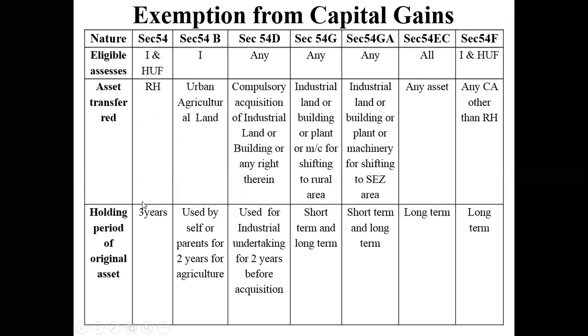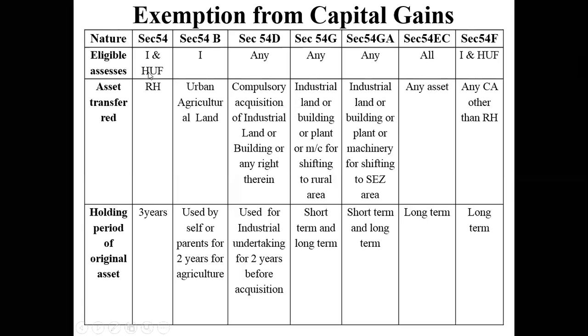Now, if any asset has to be declared long-term, the first criterion is whether the asset is a physical asset or a financial asset. In my question, it is a residential house, so definitely it is a physical asset. If it is a physical asset, you have to hold that asset for 3 years or 36 months.